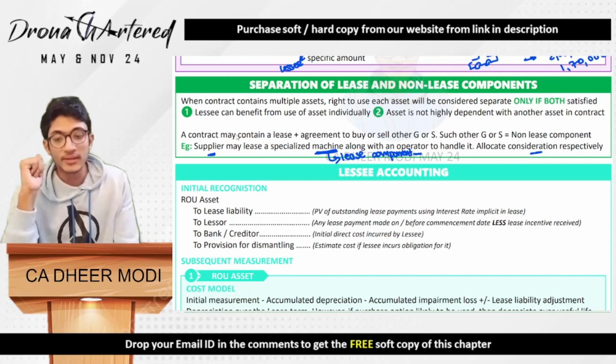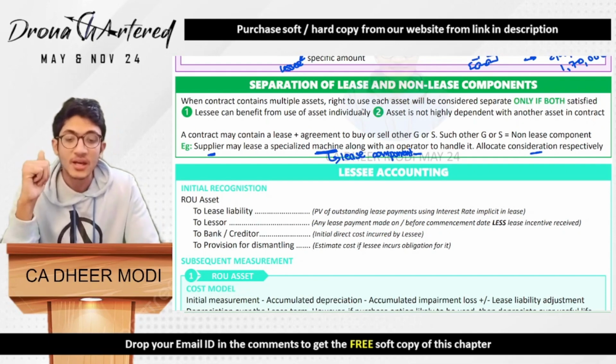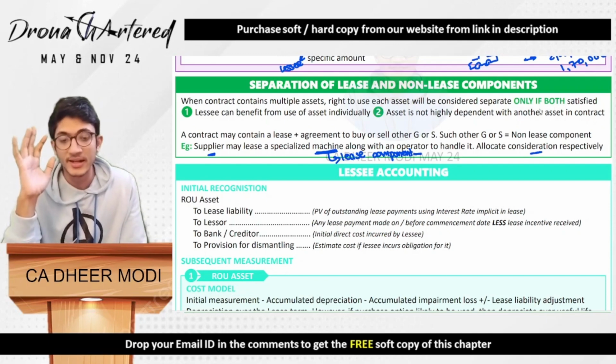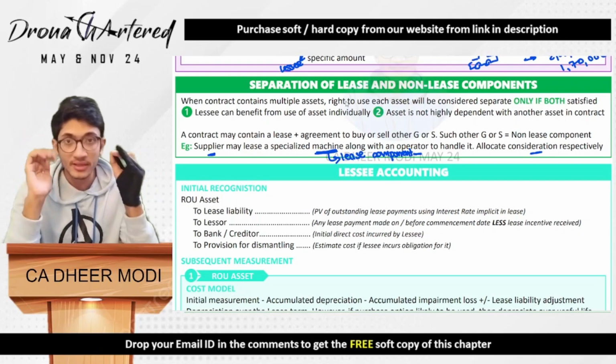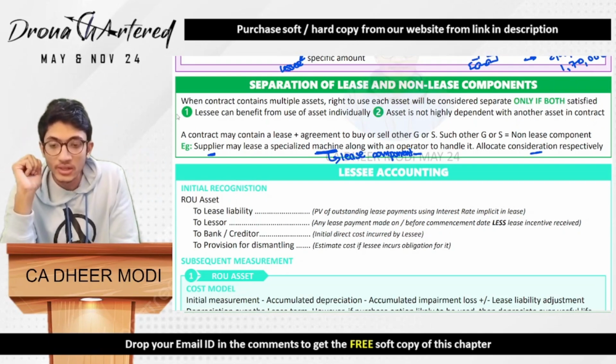Understand? So let's understand the definition. When a contract contains multiple assets, the right to use each asset will be considered separate only and only if both of these conditions are satisfied. Now we'll study what these two conditions are. Basically, we will have to separate both of them and we'll have to assign values to each of them. That is your lease amount.